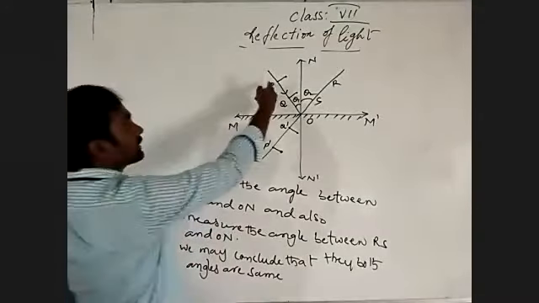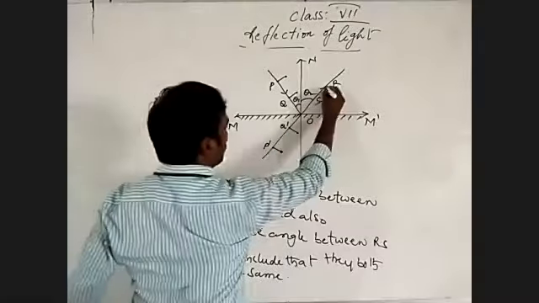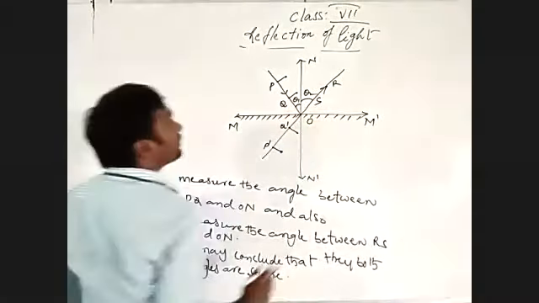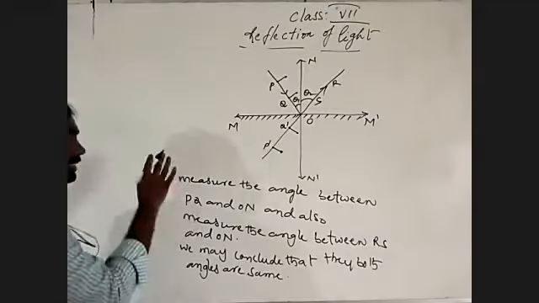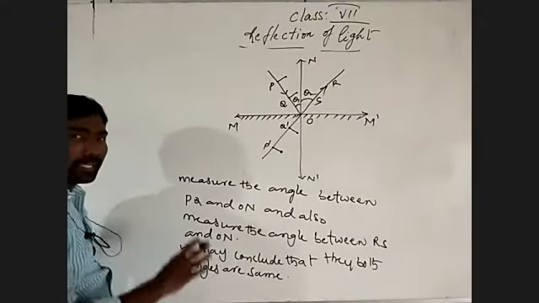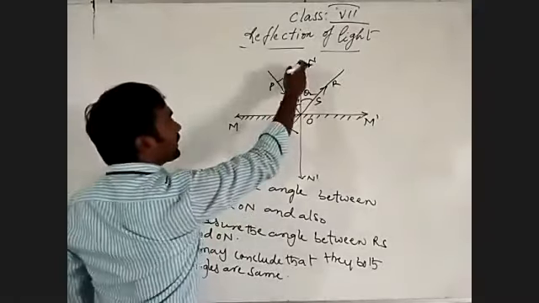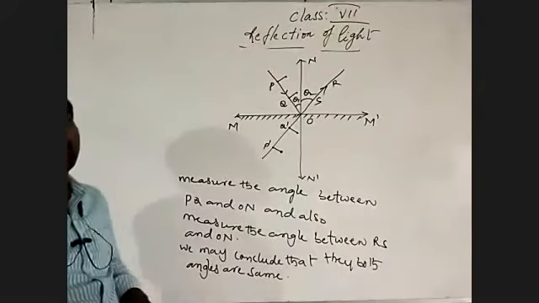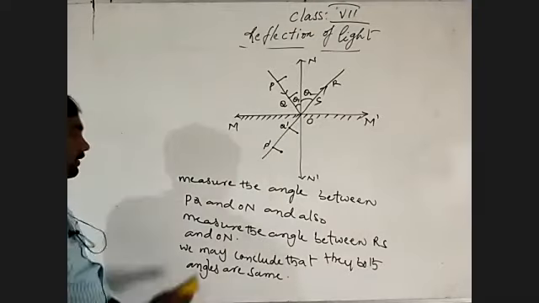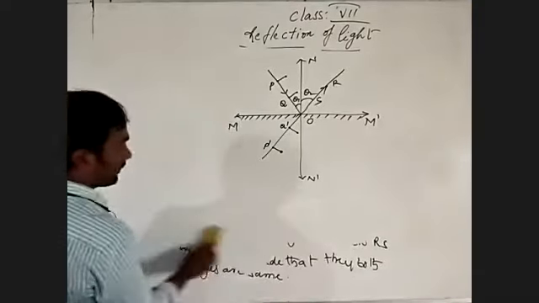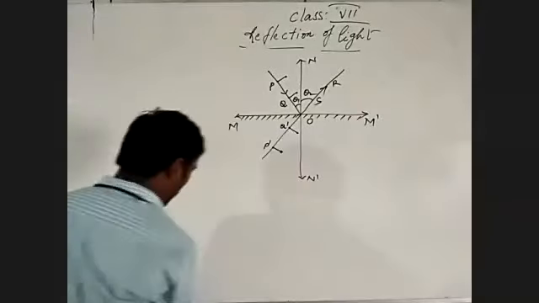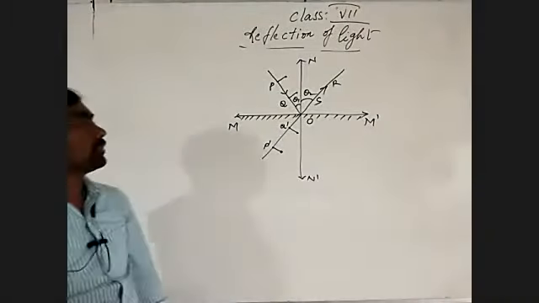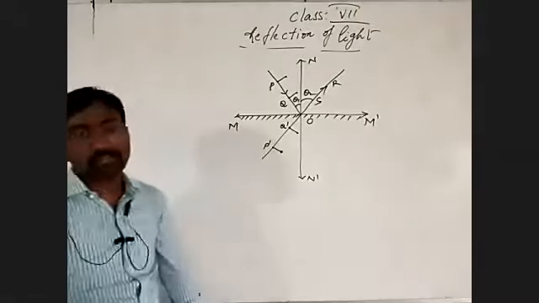It means the light ray coming in is extended outwards, bouncing back. So PQ is the incident light ray, RS is the reflected light ray. From this observation, this conclusion, we can say the angle of the incident light ray is equal to the angle of the reflected light ray.